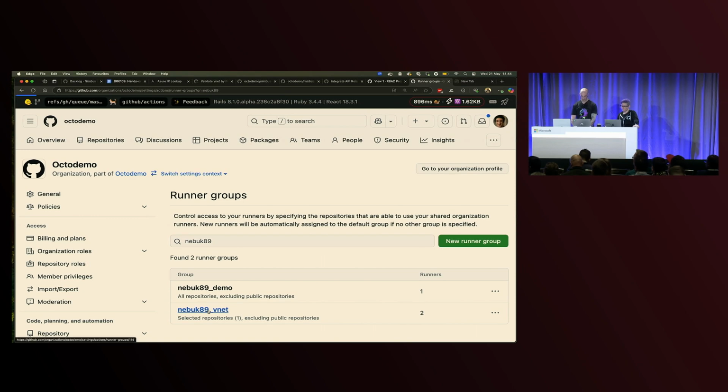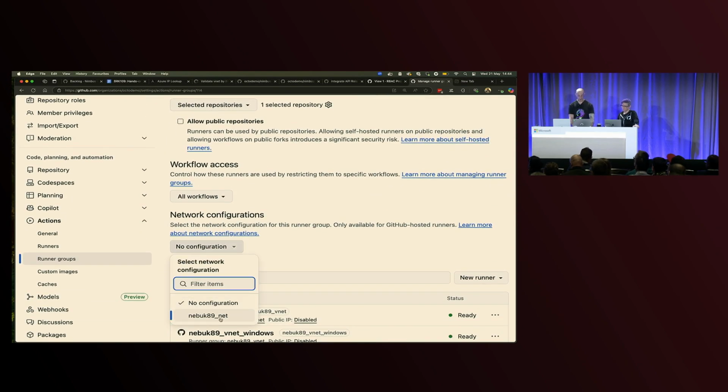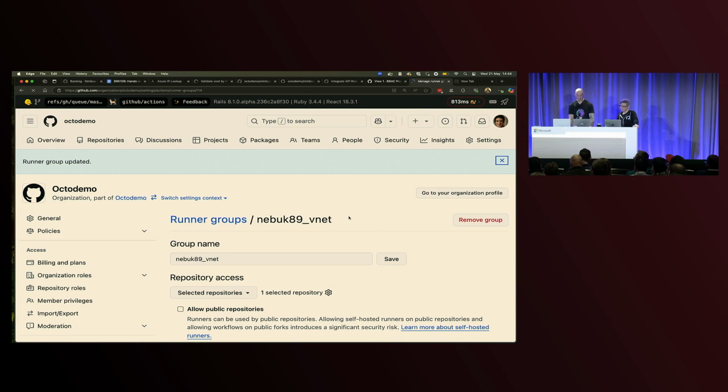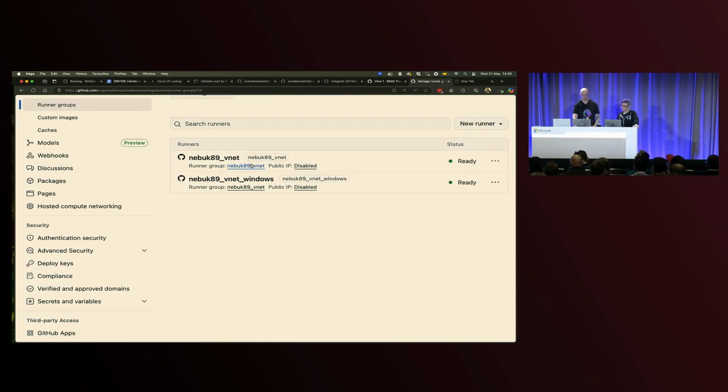Filter that down. Go into our VNet runner group, and in here we'll apply our network configuration. That means that's applied. So any jobs that now run on either Navigating down VNet or VNet Windows will now always run with the network controller inside my network, inside my VNet.